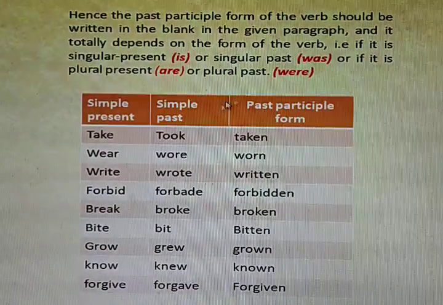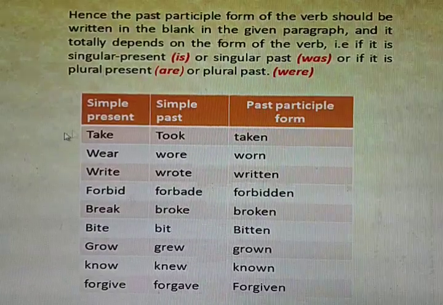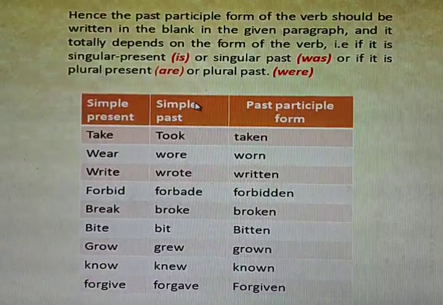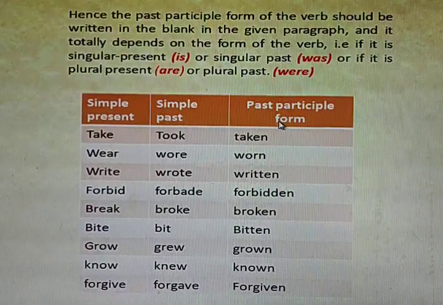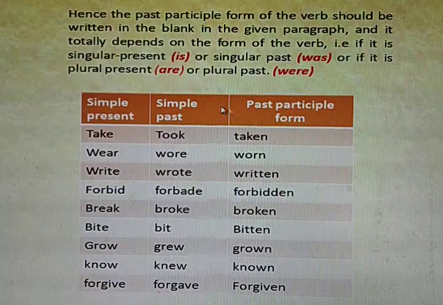Now, let us know a few verb forms and their past participle forms, that is simple present, simple past, past participle form. For these verbs, all the three forms are different.